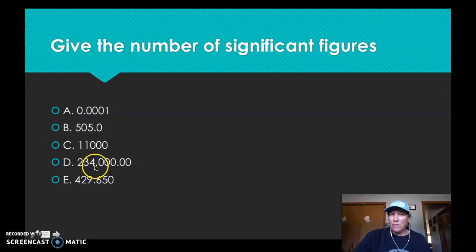This one, we'd count these 3, and these 2. Again, why would you take the time to write the decimal and write 2 more zeros? You didn't change this number really in that sense, but you must have measured up to this point. Your instrument measured up to this point, and it just happened to fall on 0, so you'd count them all. And this one, you'd count them all as well because they're non-zeros, and then the 0 you write on the end. Any zeros you write after the decimal, they must be significant because, again, why would you write them? You're not changing this number in that sense, but you're just telling me how many numbers I measured up to.